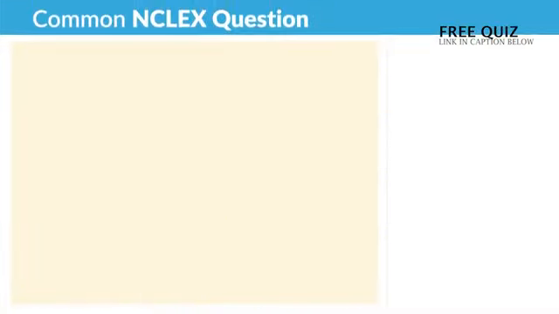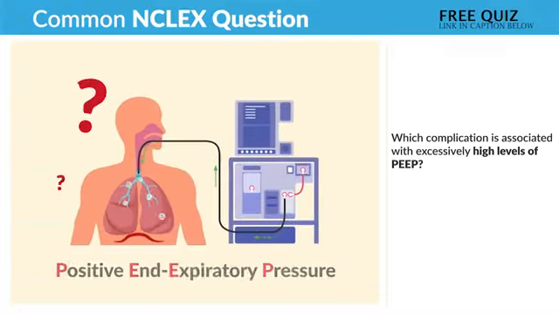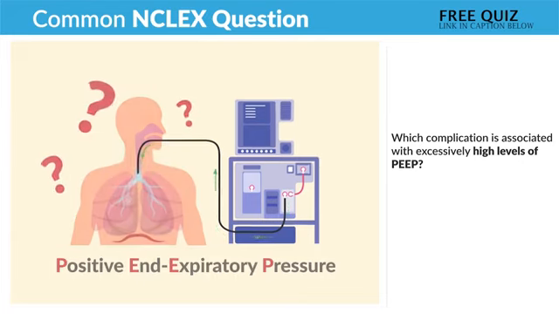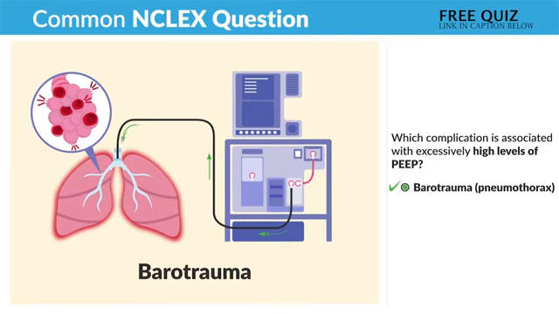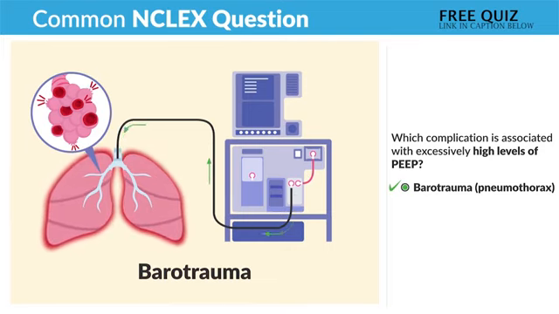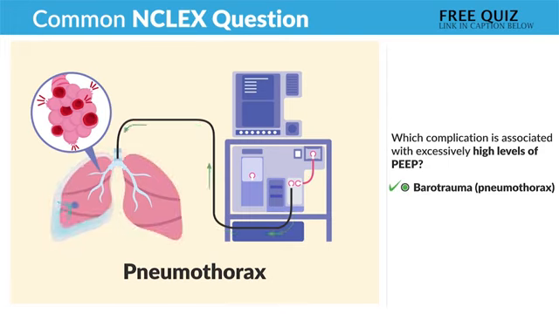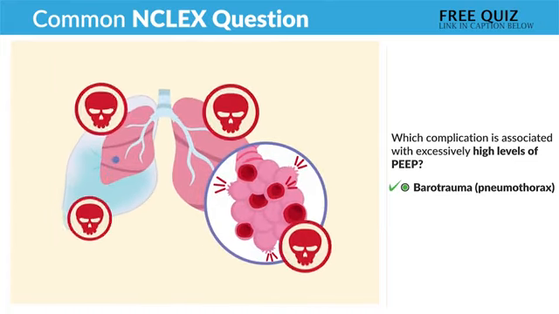A common NCLEX question always revolves around the most deadly complications here. Which complication is associated with excessively high levels of PEEP? The answer is barotrauma, or even pneumothorax. Remember, a popped lung from too much pressure being pushed into the lungs, or basically this positive pressure from the vent being pushed into the lungs. That's the worst case scenario.